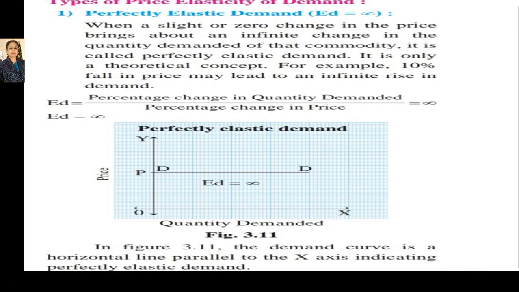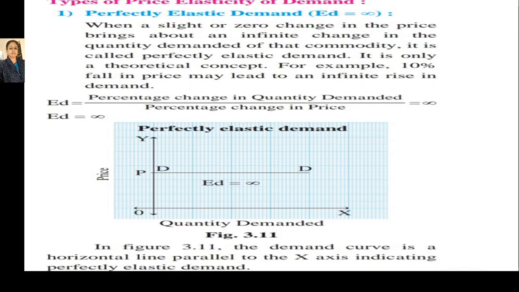So we can show the perfectly elastic demand curve with the help of this diagram, where on the y-axis we take price and on the x-axis we take the quantity demanded. OP is the price of the commodity and it remains the same. There is no change in the price, and the quantity demanded moves to the infinity level, which is shown with the help of the demand curve DD.